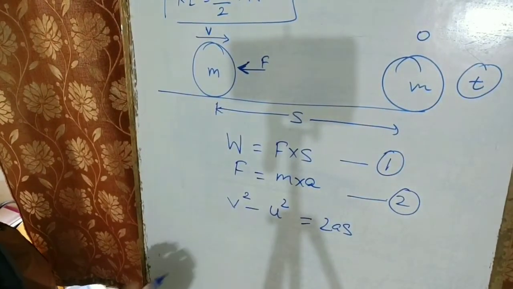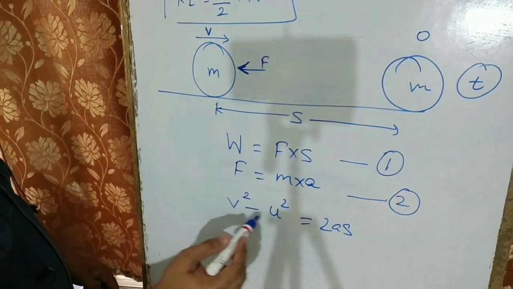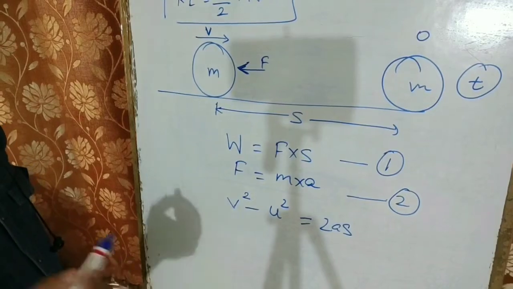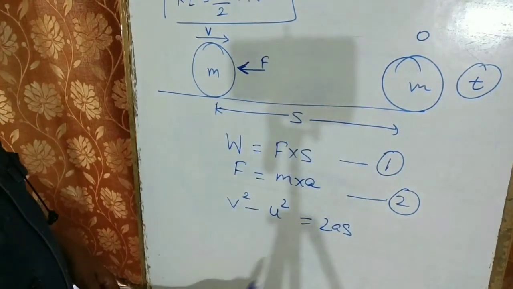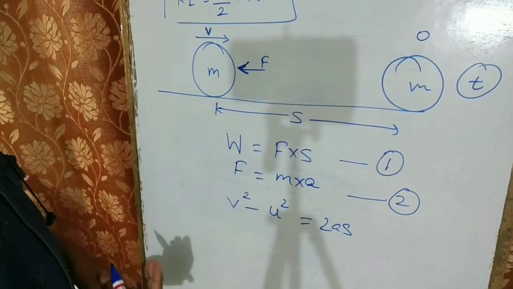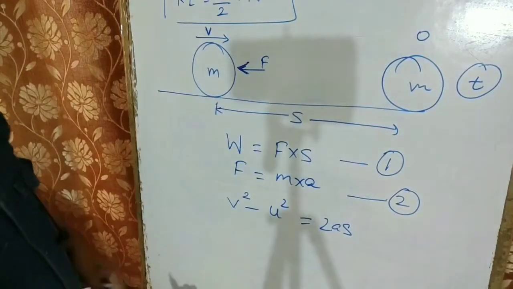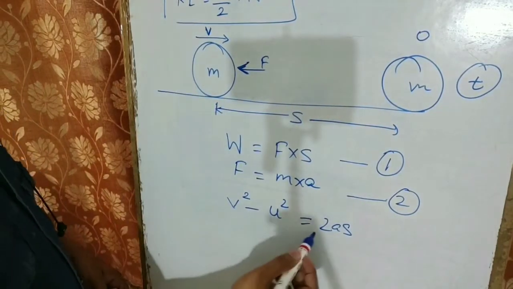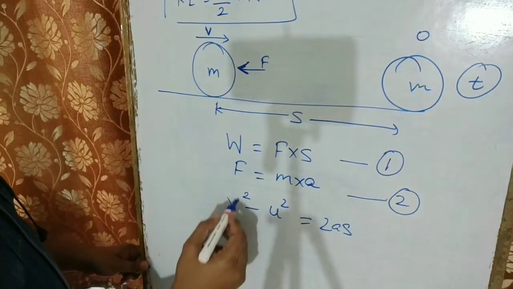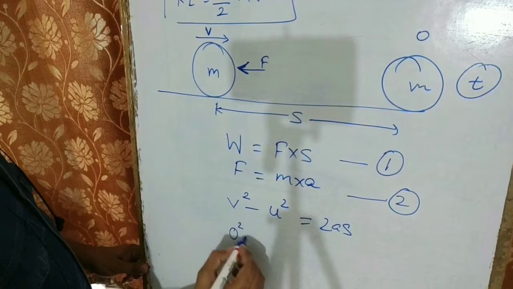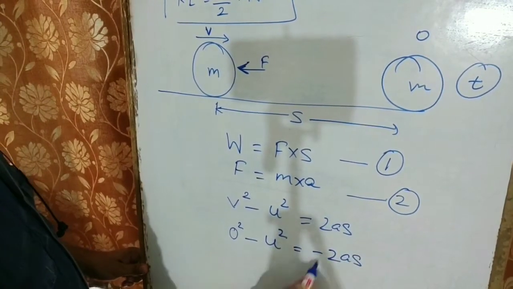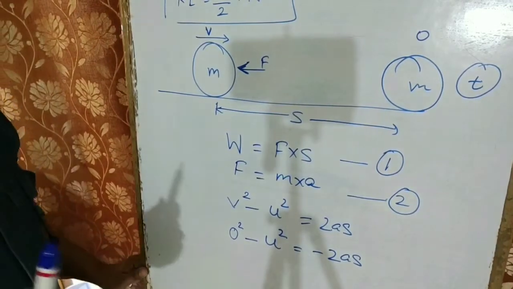Here the initial velocity, which is u, was v, and the final velocity, which is v, was 0 because the body came to rest. Acceleration is a, but it is in the negative direction because the force is applied opposite to the motion, so it is causing a retardation. So we are going to take negative acceleration, and the displacement is s. Let's put the values. Final velocity 0, minus u square is equal to minus 2as. You know why I am taking this minus? Because it's a case of retardation.